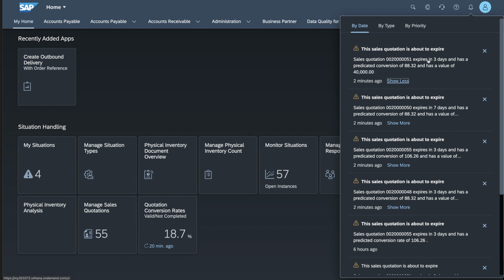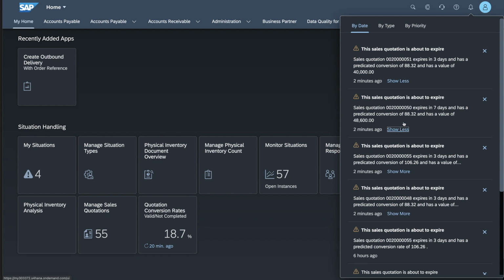If you recall, when we created the situation type, we amended the text to include the predicted conversion rate as well as the value, again in an effort to guide me to decide whether it is worthwhile investing time chasing up that quotation. So right away I can see there's a high chance of me being able to convert this quotation based on the machine learning predictions, and it also has a high value. So this is definitely a quotation that is worthwhile for me to follow up on.